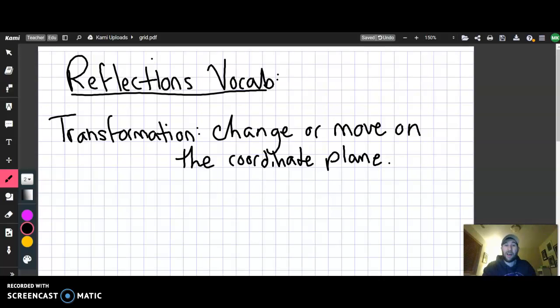And so as you can predict, what a reflection does is it moves the shape or point on the coordinate plane from one place to another. So a reflection is a type of transformation.